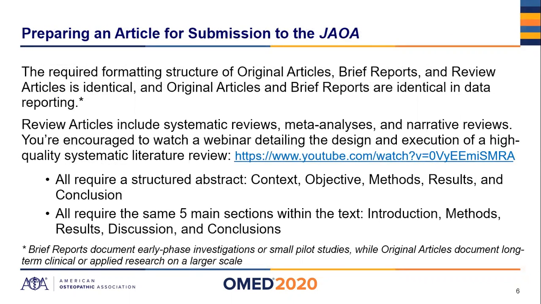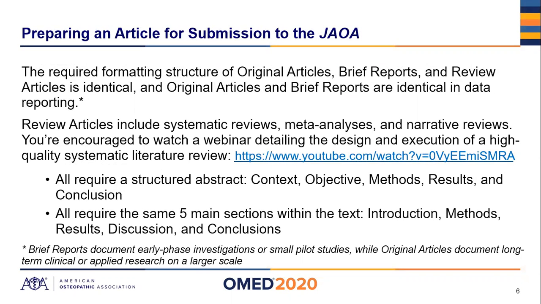So the required formatting structure for original articles, brief reports, and review articles is identical. And original articles and brief reports are identical in the way that the data is reported. If you look at the asterisk there, you're wondering, what is the difference? Why have two separate article types, original articles and brief reports?